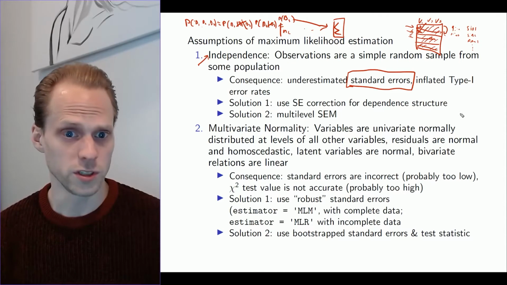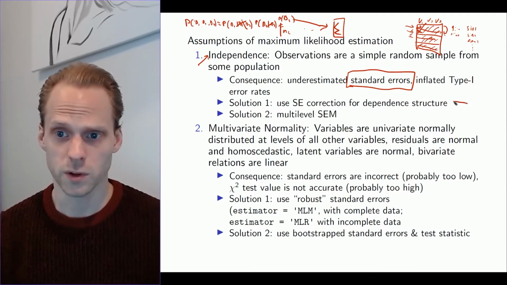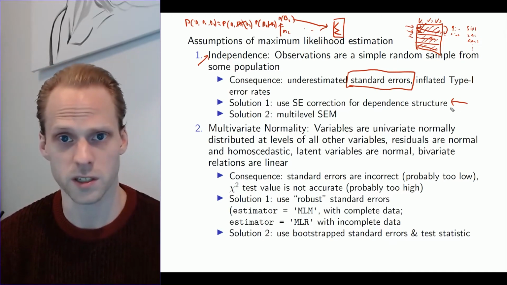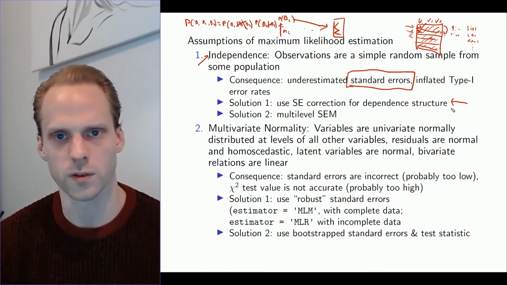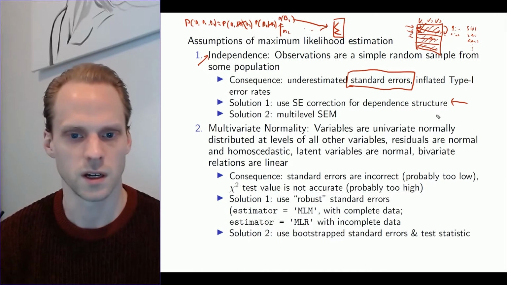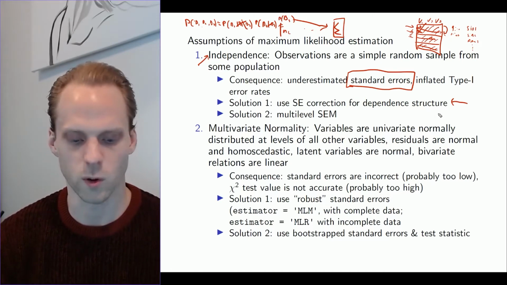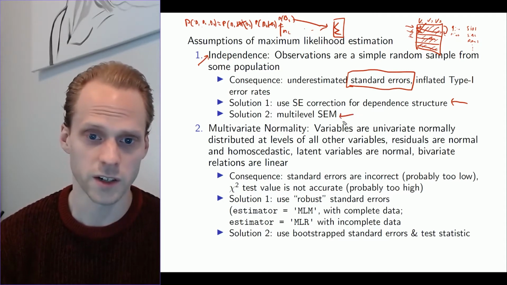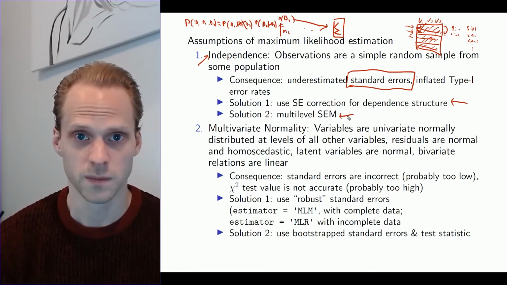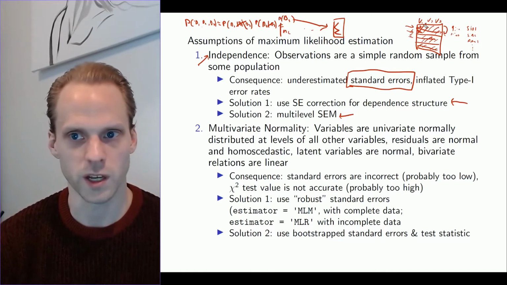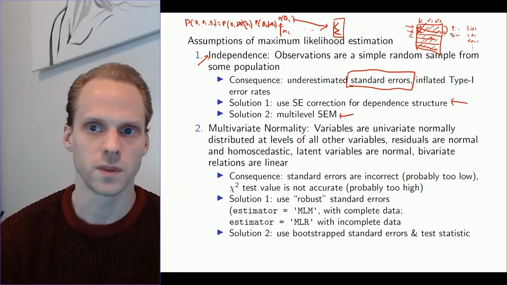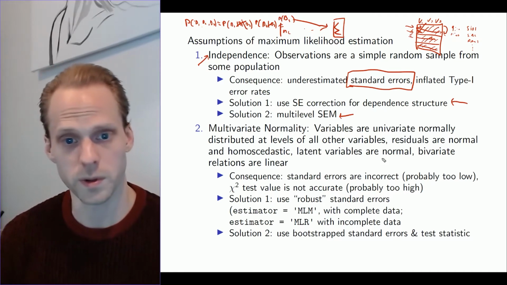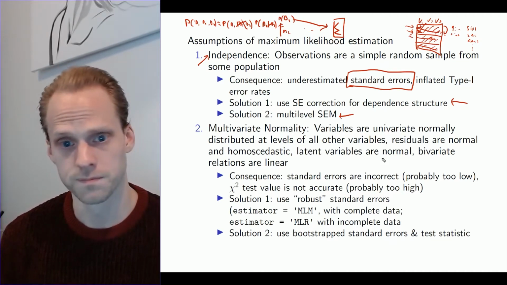Now there are two solutions to that. One is to use a correction for the dependence structure, and there are some R packages for that. This you see quite often in survey data, for example, where you have a very complicated sampling design. Another is to use multi-level structural equation modeling. In multi-level structural equation modeling, we can explicitly take the clustering into account, which is very nice. It also creates a lot of problems because it's sometimes very complicated to do.